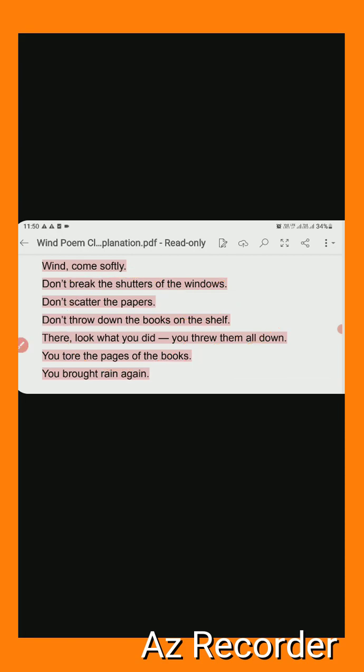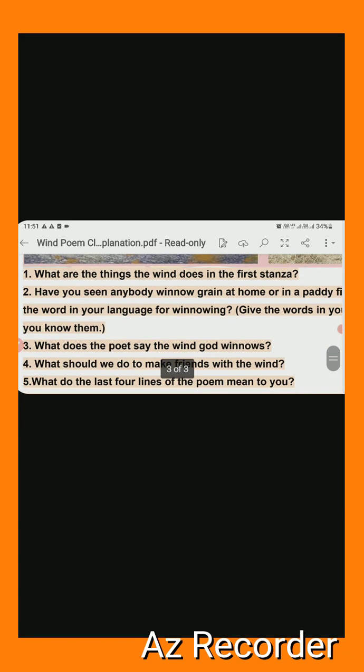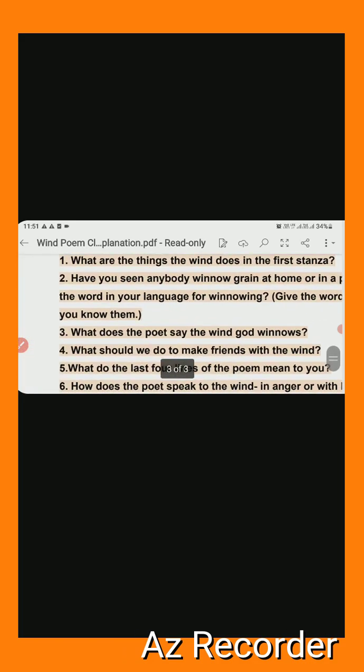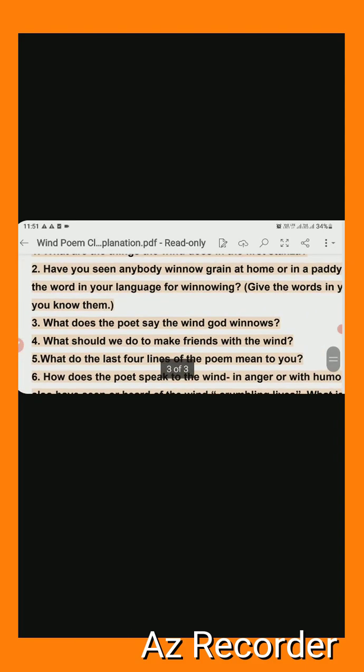Okay, next, if we see next question here, second number question, have you seen anybody winnows grain at home or in a paddy field? Like this. What is the word in your language for winnowing? Give the words in your language if you know them. Here it is asking that what do you want to say? So you can say, answer is, have you seen anybody? Yes, we have seen, because in the village it usually happens. So yes, I have seen people winnowing.